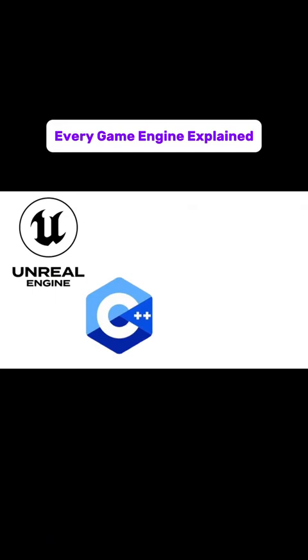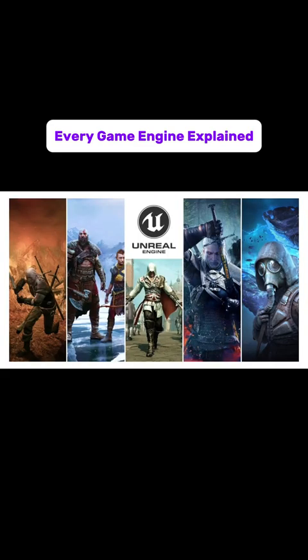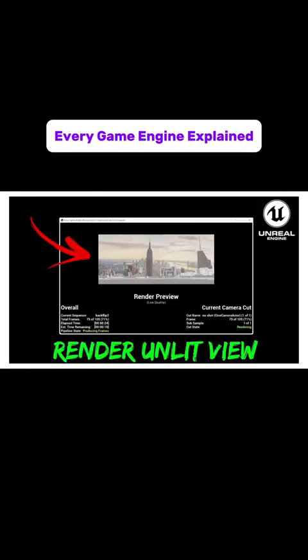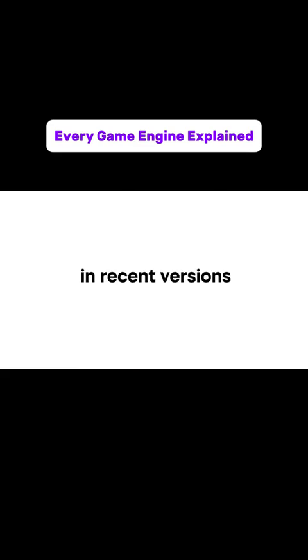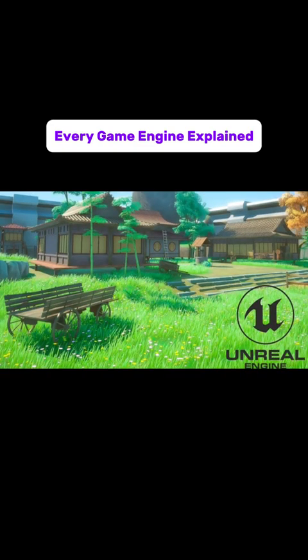It uses a language called C++ at its core, which is more complex than what Unity uses. Games like Fortnite and many major console titles have been made with Unreal, and its rendering technology, called Lumen and Nanite in recent versions, sets a high bar for what games can look like.